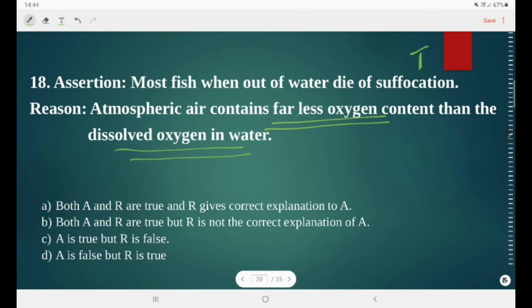Atmospheric air contains 21% oxygen, whereas the oxygen dissolved in water is a very small amount. So this is a false statement, and the option is C, that is A is a true statement but R is a false statement.